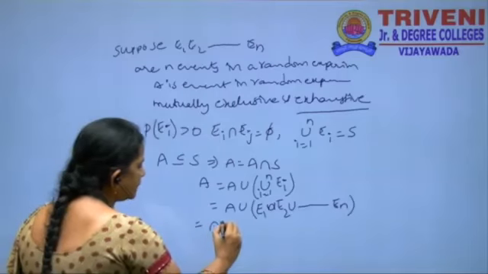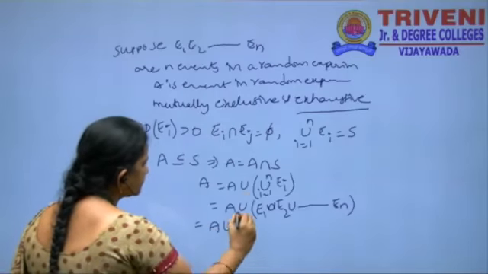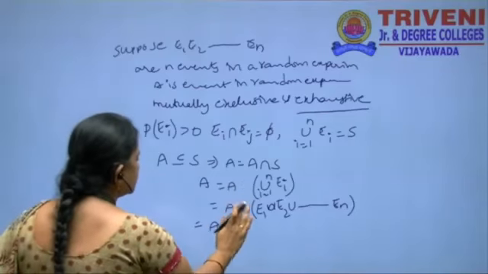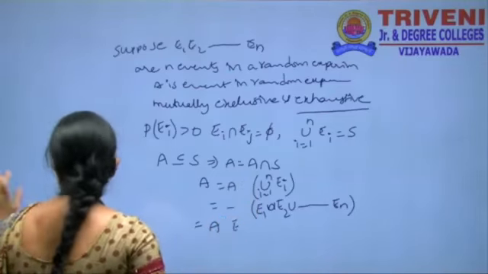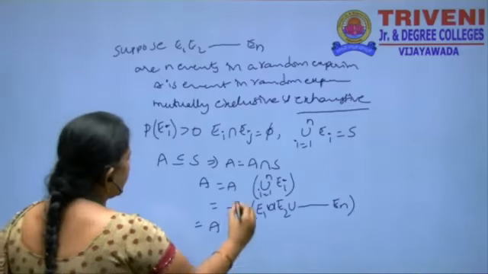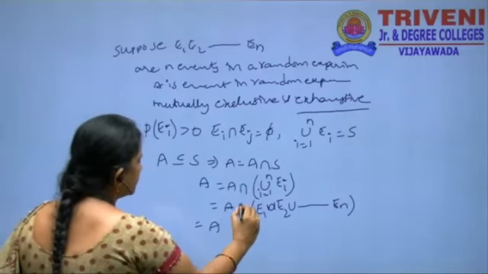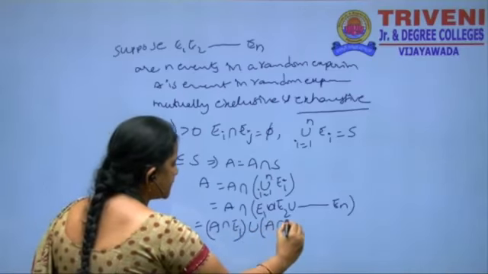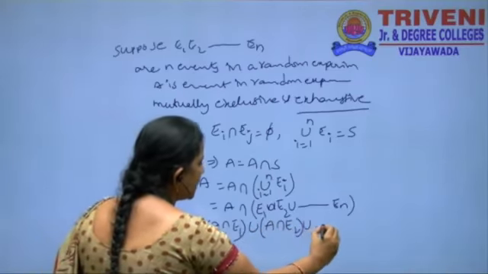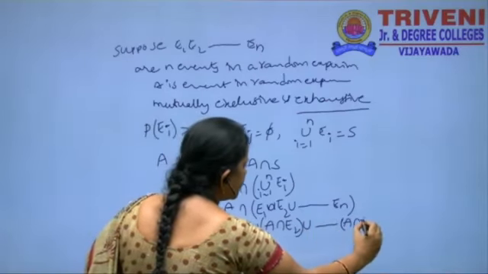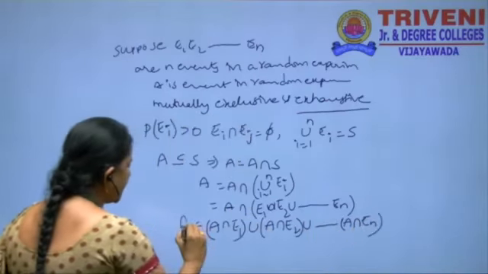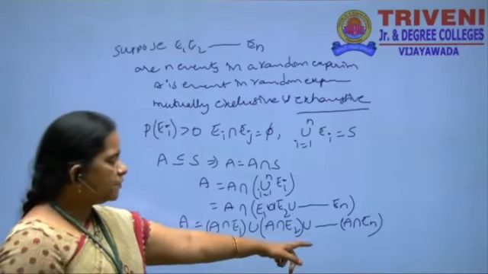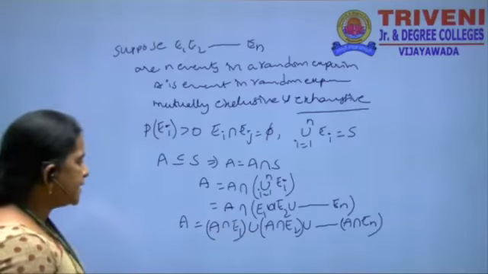It can be written as A intersection E1 union A intersection E2 union and so on A intersection En.